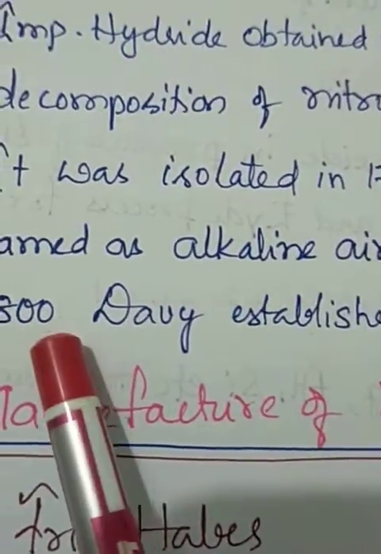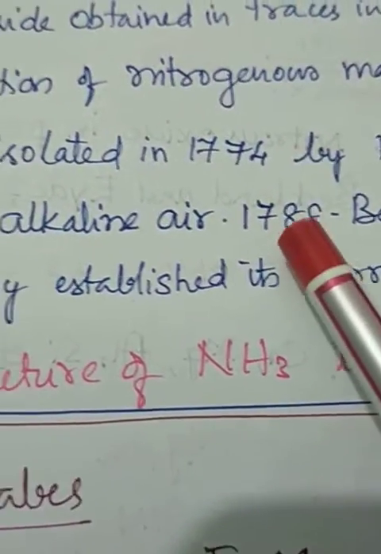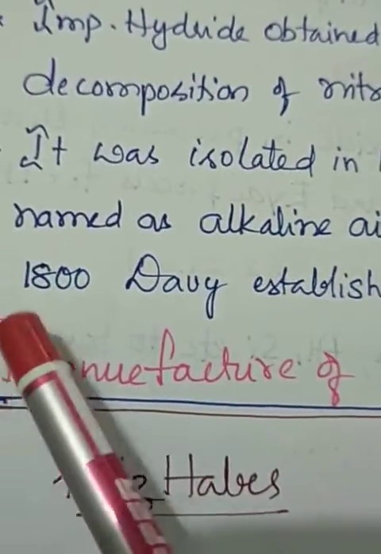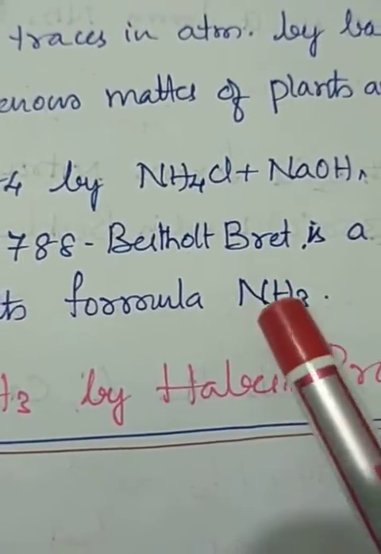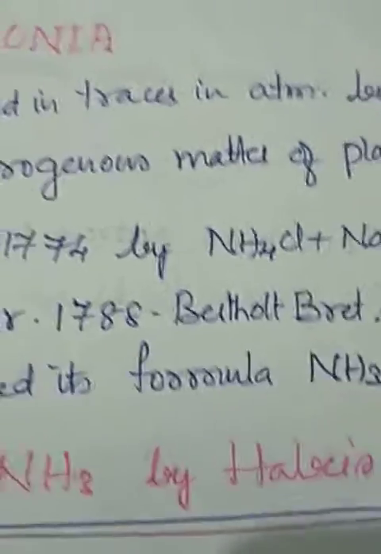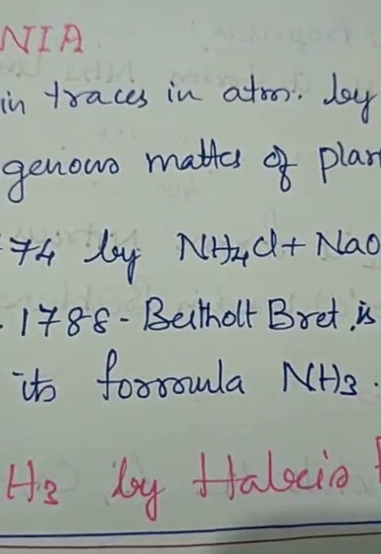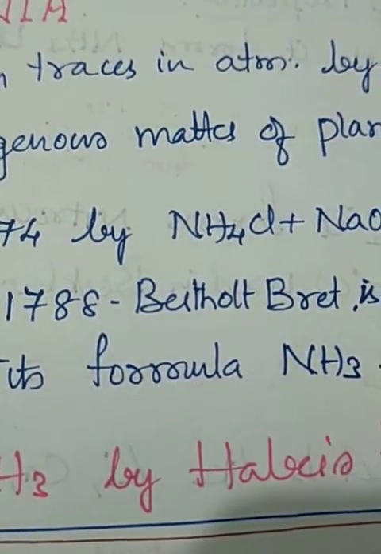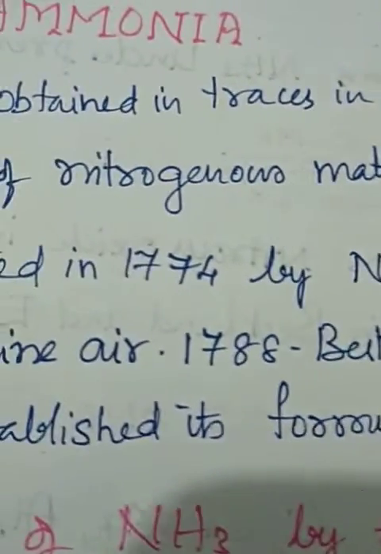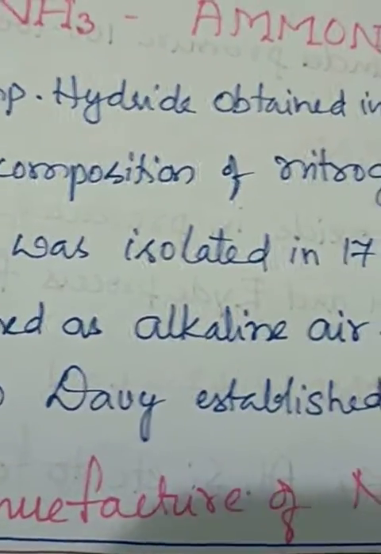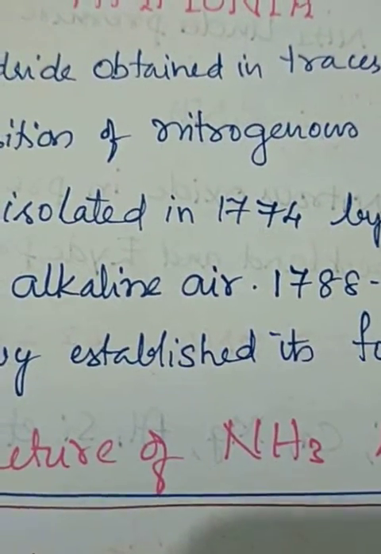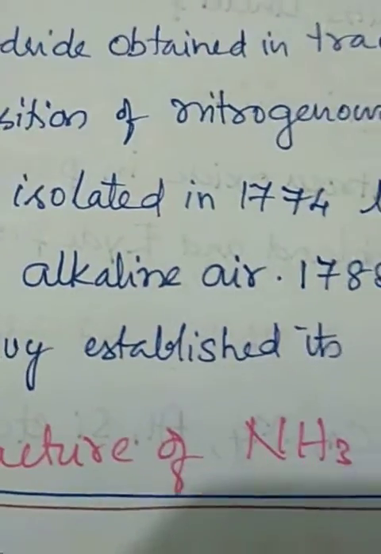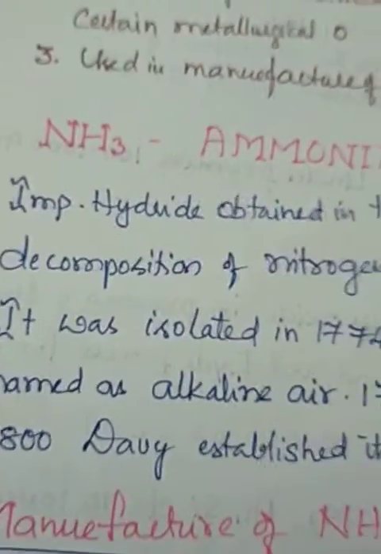Then in 1800, from 1774 to 1788, there are its own steps. In 1800, Davy established the formula, that is NH3. So it's one more question: who established the formula for NH3? Davy. And who showed that it is a composition of nitrogen and hydrogen? Berthollet. And who first found it in 1774? It is by one of the scientists, but that name is not given here. Just keep that year in mind, but it is not essential for us now. So this is about ammonia.